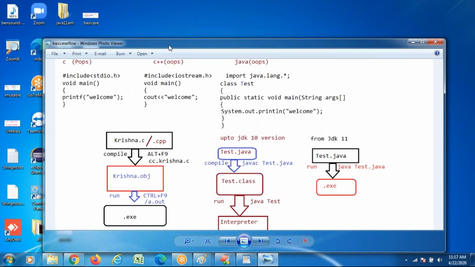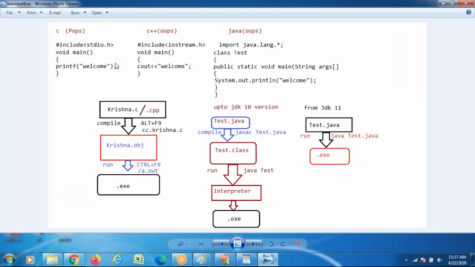Today I discussed how to write basic C programming, basic C++ programming, basic Java programming, and its execution. C is said to be procedure oriented, C++ is said to be object oriented, Java is also object oriented. But without object orientation concepts, we can execute a C++ program.